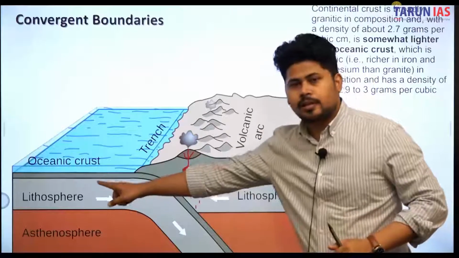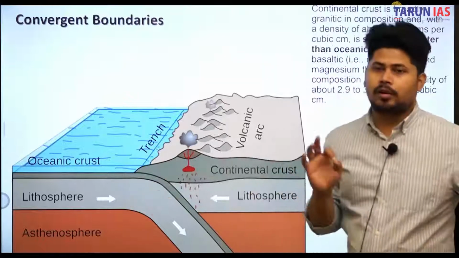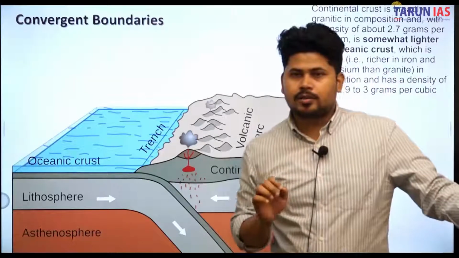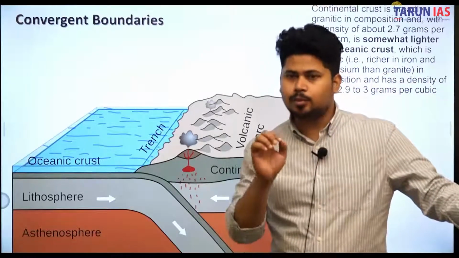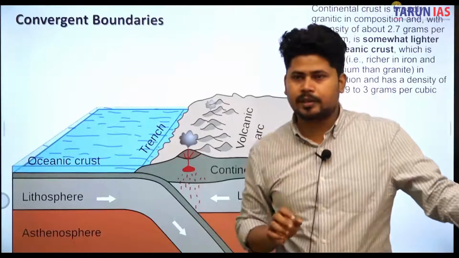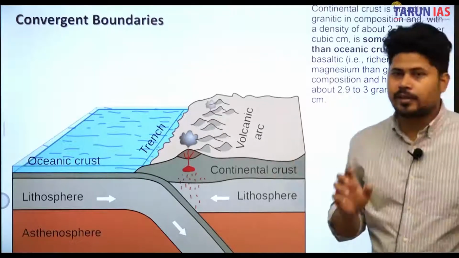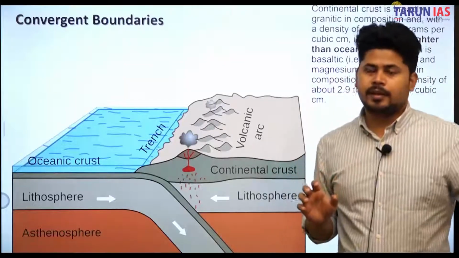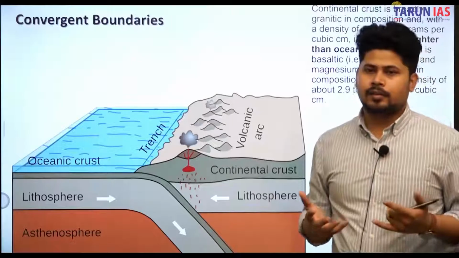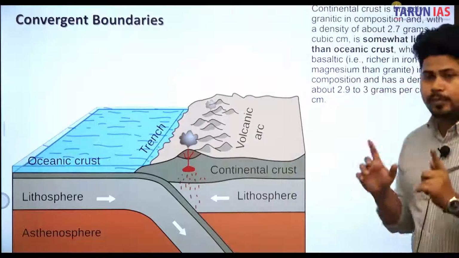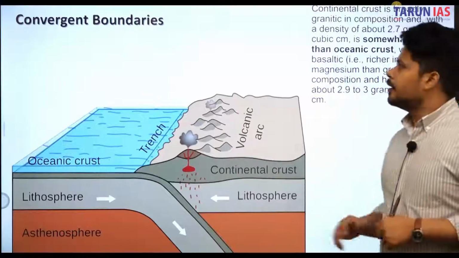Basalt, the oceanic crust is composed of basalt. Okay, the density of basalt is 2.9 to 3 grams per cubic centimeter, whereas for continental crust it is 2.7 grams per cubic centimeter. Okay, and density decides the weight, because volume is equal to mass upon density.